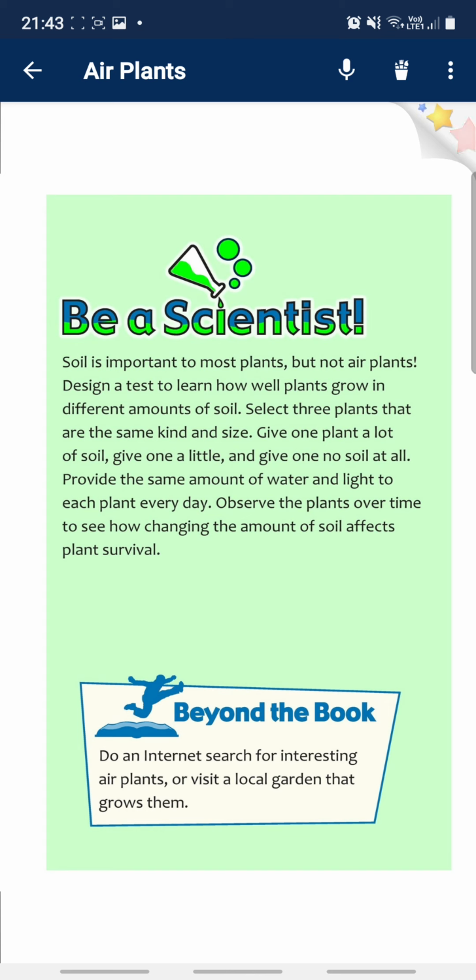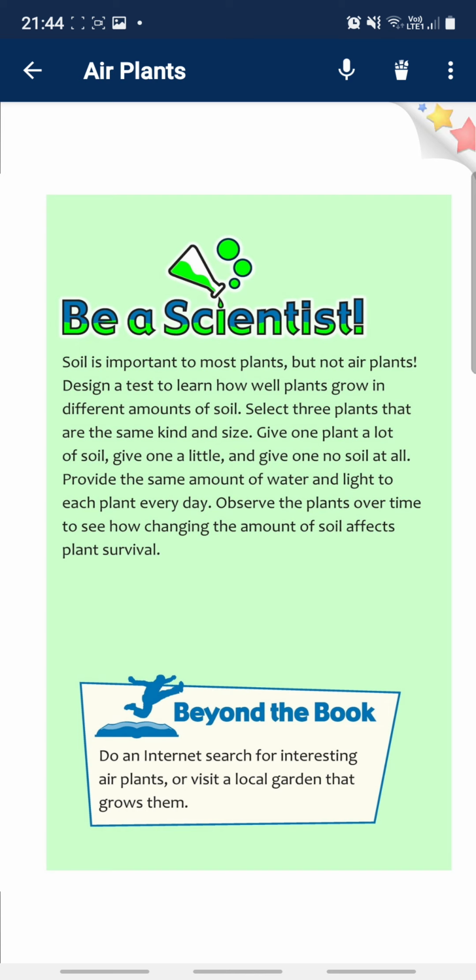Be a scientist. Soil is important to most plants, but not air plants. Design a test to learn how well plants grow in different amounts of soil. Select 3 plants that are the same kind and size. Give one plant a lot of soil, give one a little, and give one no soil at all. Provide the same amount of water and light to each plant every day. Observe the plants over time to see how changing the amount of soil affects plant survival.